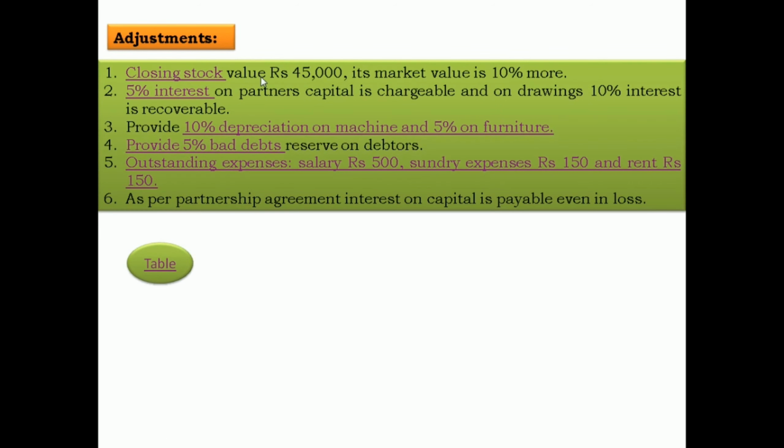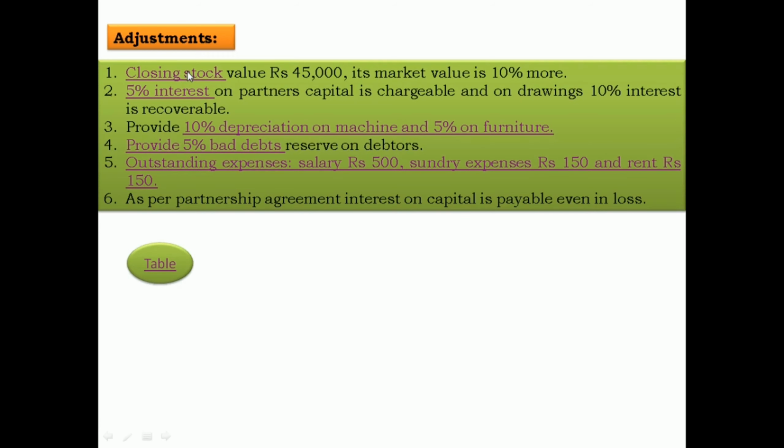The first adjustment, the closing stock is 45,000, and its market value is 10% more. For example, 45,000 plus 10% more is 49,500. Of 45,000 and 49,500, whichever is less, 45,000. Market value is 49,500 and cost price is 45,000, whichever is less, 45,000. Therefore, we record closing stock 45,000.